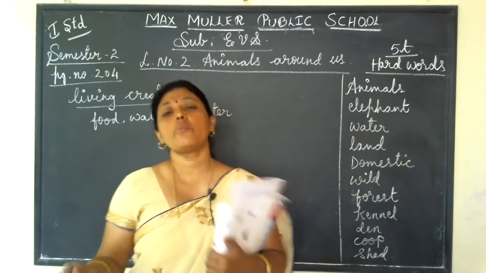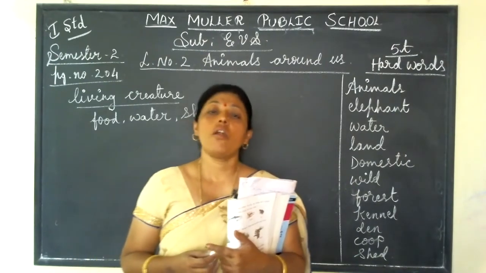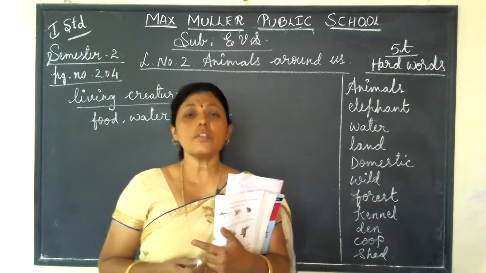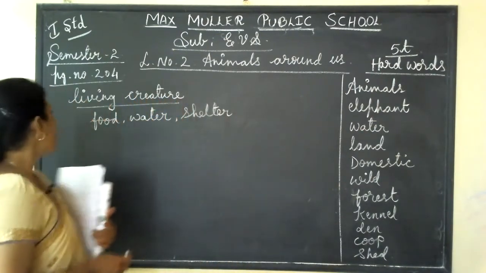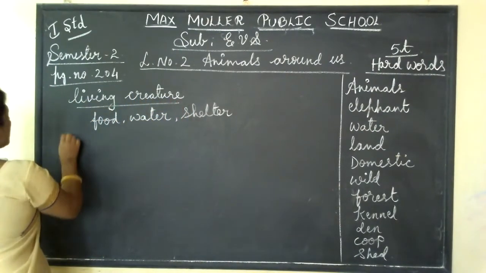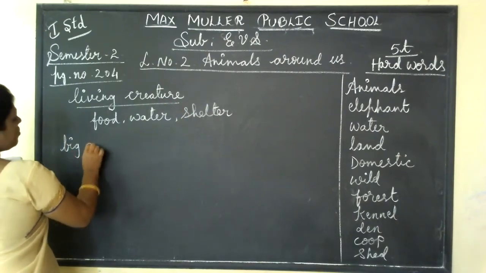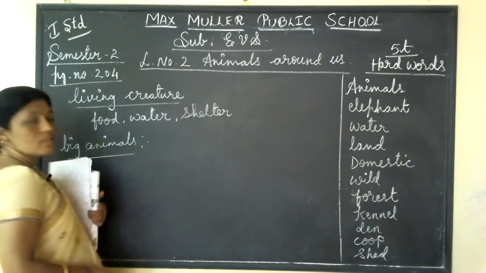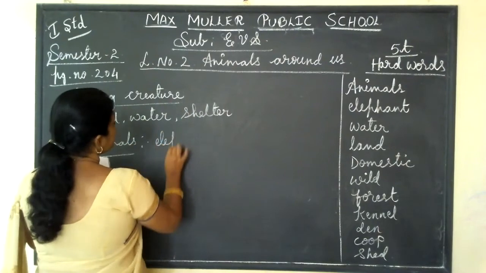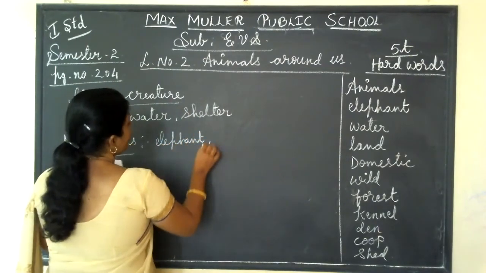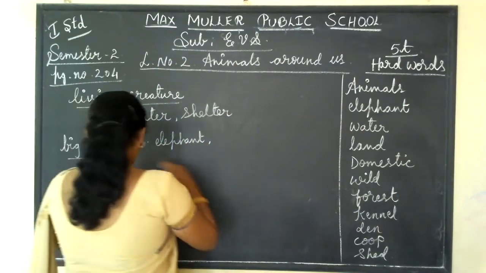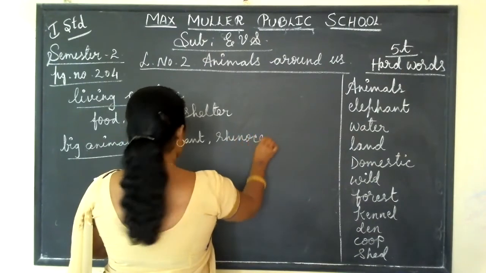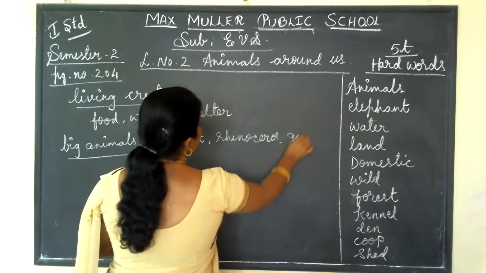Some animals are very big and some animals are very small, and some animals are in different shapes, different sizes. Isn't it? Yes. So can you tell me some animal names? Which are the big animals? Elephant, hippopotamus, rhinoceros, giraffe.